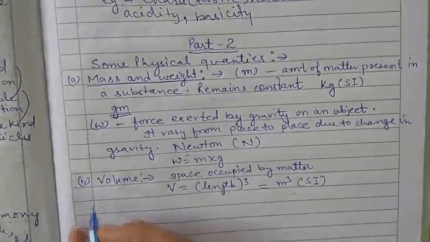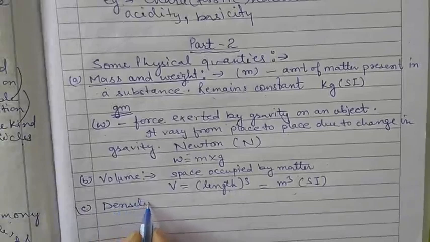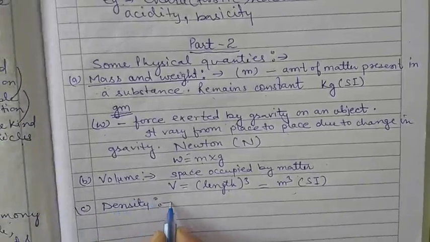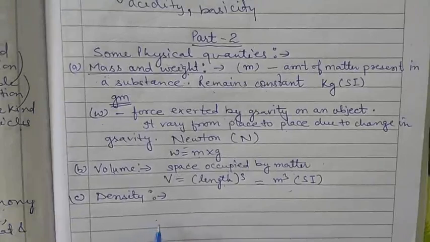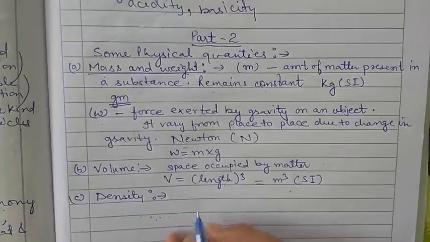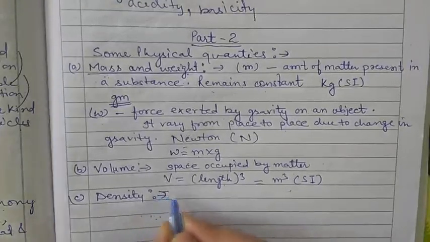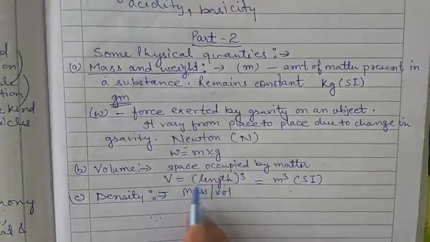Now the next term is density. The density of a substance is its amount of mass per unit volume. So density is equal to mass upon volume. This is the formula for density.